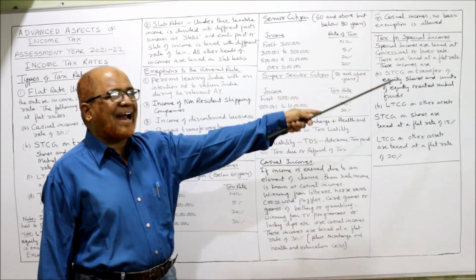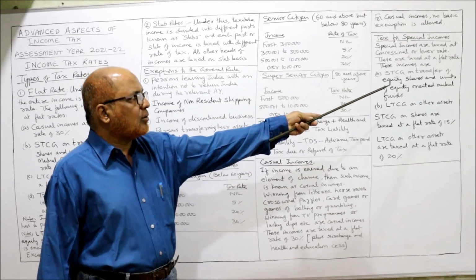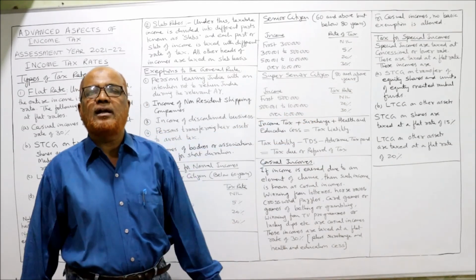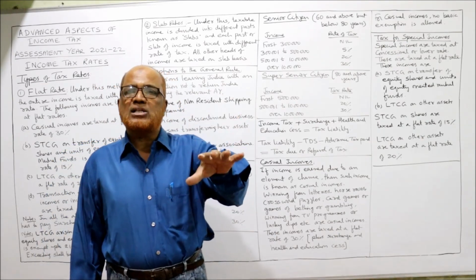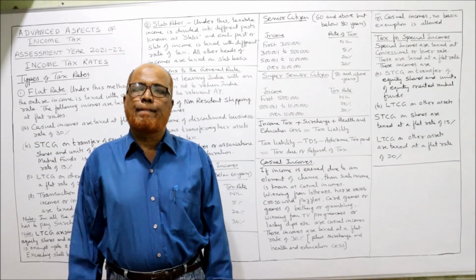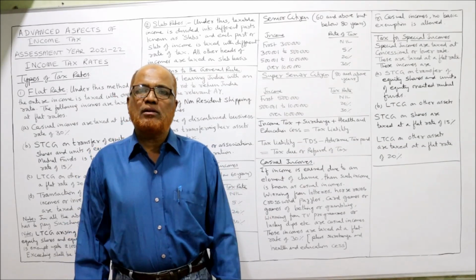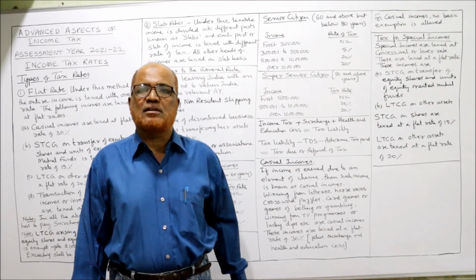These are taxed at a flat rate. These are STCG on transfer of equity shares and units of equity oriented mutual funds. Short-term capital gain on transfer of equity shares or equity oriented mutual funds is an example of special income. It is taxed at a flat rate of 15%.